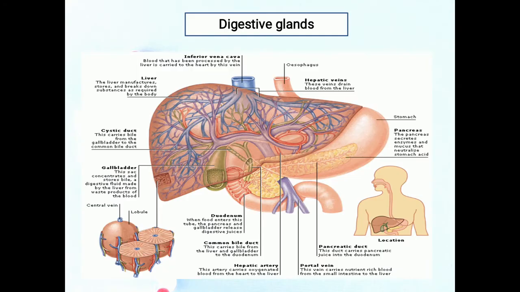Now we are moving on to the digestive glands. Digestive glands play a very important role in digestion, starting from the salivary glands. Each gland has its own enzymes which play an important role in the process of digestion, either directly or indirectly. So we are going to start with the salivary glands.